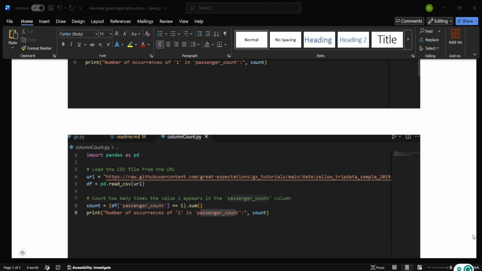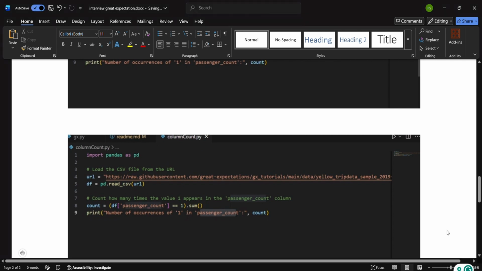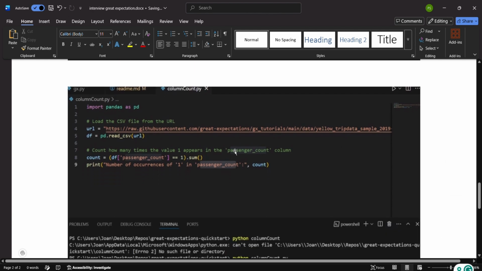Now we can do one negative validation. I've created one py file, a Python file, where I've created a new URL, which is our CSV file, and I'm reading it and putting it into a data frame. And what I'm checking here is, just for passenger count 1 alone, what is the total count? So I'm just using df of passenger count equal to 1 dot sum, which gives the passenger count 1 total value. So I'm printing it so that we know,